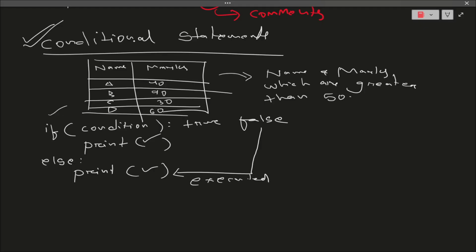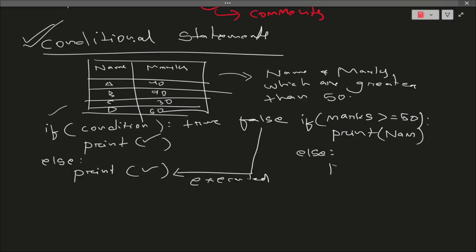Let us take an example. Here we were talking about marks, so I will be writing if marks, whatever the user gives, let me assume that is stored in marks. If marks is greater than or equal to 50, I will be writing print, wait, let me get this, print that name. Suppose the name was there in the variable name, so I will keep it like this. And here I will be writing else, and I will be writing print, and I will be keeping nothing, or I can just put a space.